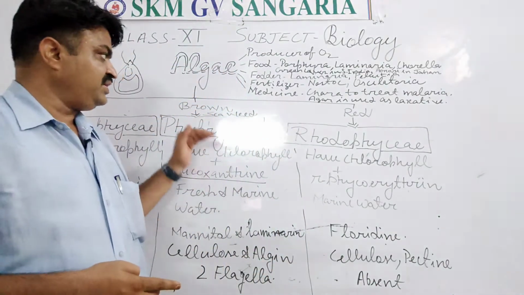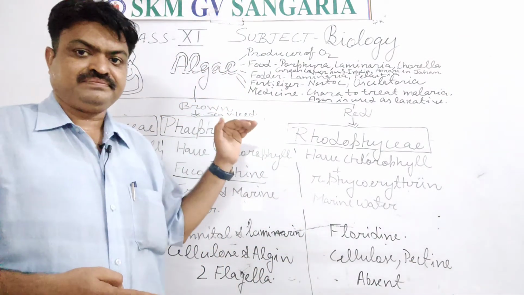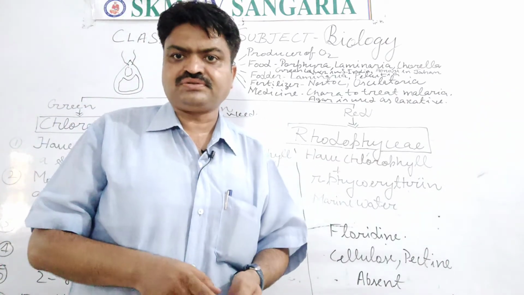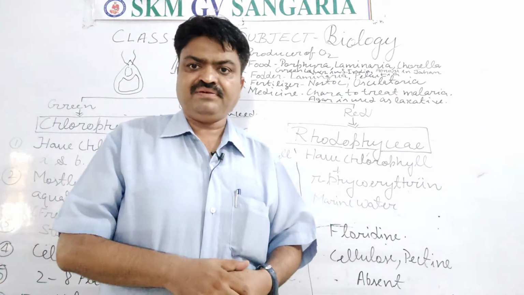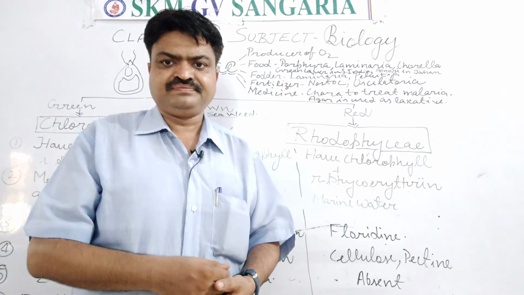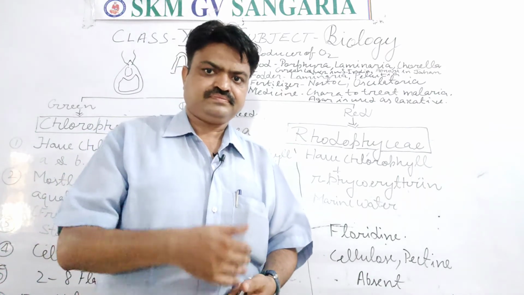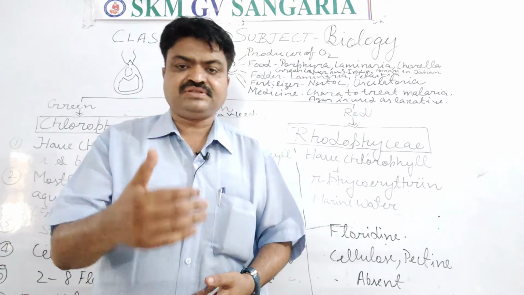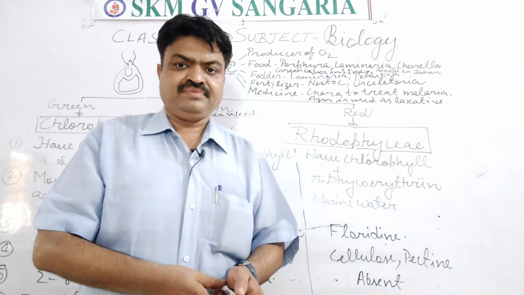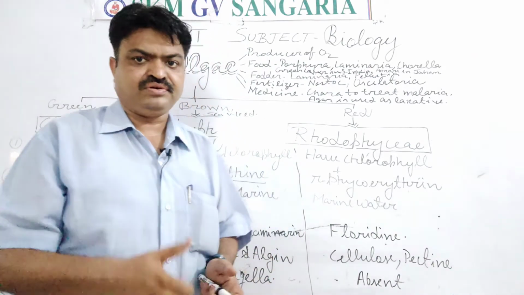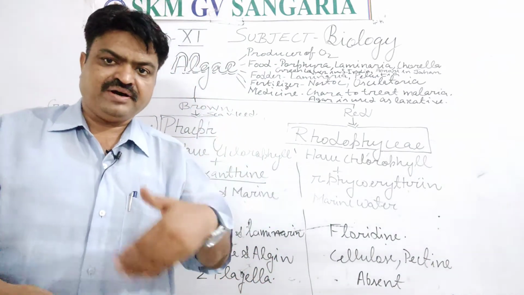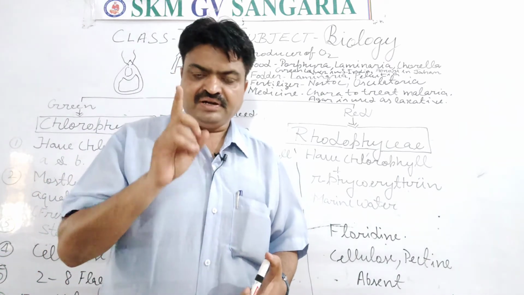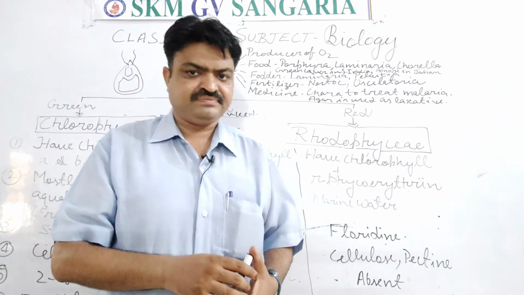And all the algae are a rich source of protein and vitamins, student. That's why they are also considered a good supplement of food, because they provide us the nutrients. And which nutrients do they provide us? It is protein and vitamins.